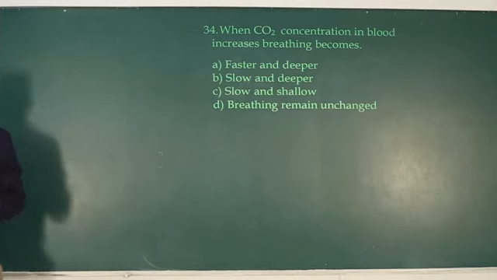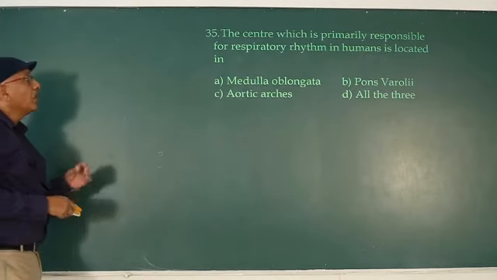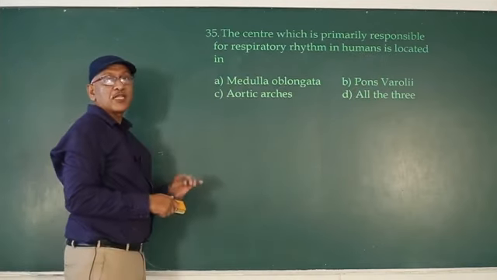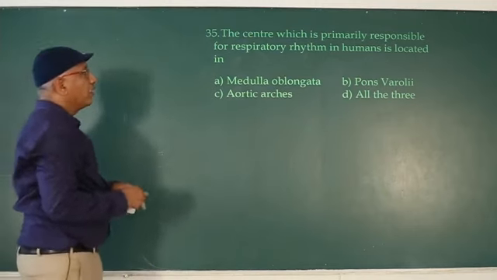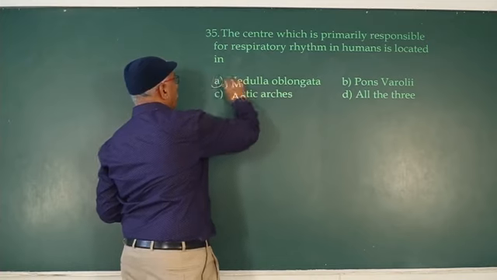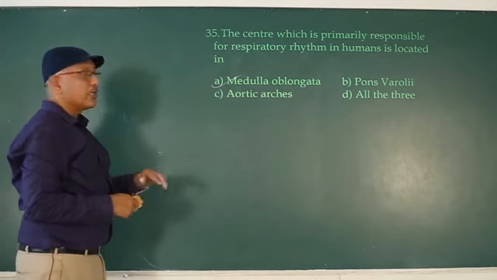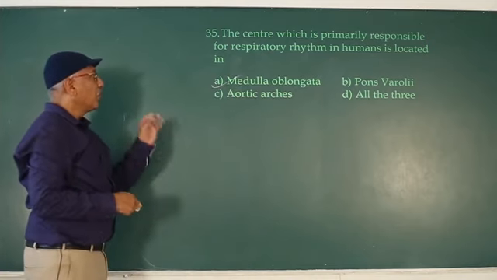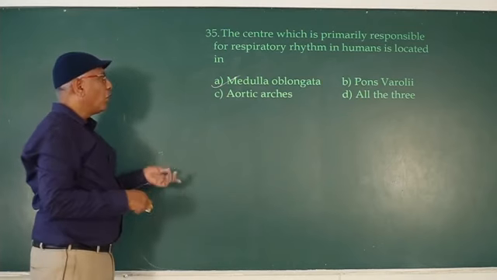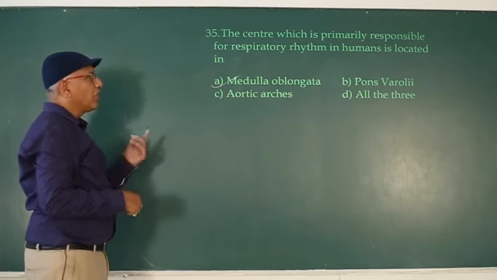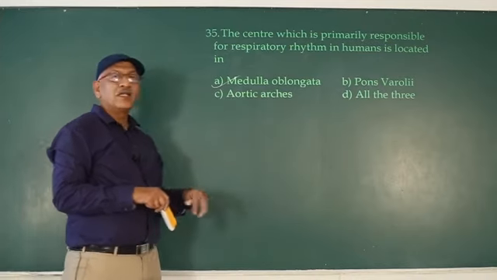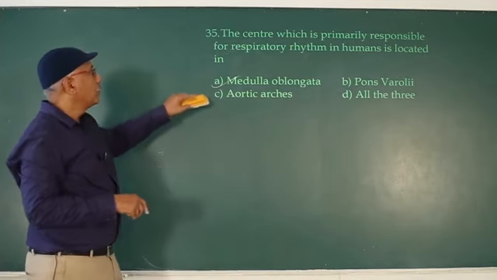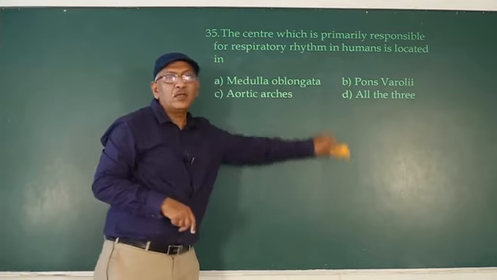So next question is, the center which is primarily responsible for respiratory rhythm in humans is located in medulla oblongata. Respiratory rhythm center, chemosensitive area, and vomiting centers are present in medulla oblongata. Pneumotaxic center is present in the pons varolii. So here the answer is medulla oblongata.